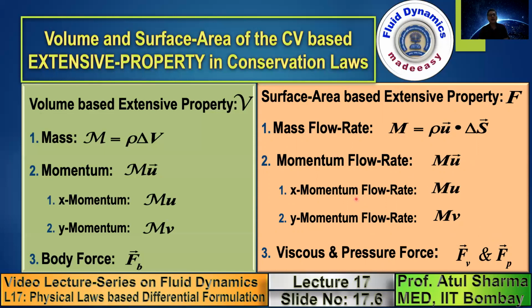So in this slide, I have shown you the extensive properties that you encounter while applying the conservation law. This is the volume-based extensive property, and this is the surface area based extensive property. Now, if you divide the volume-based extensive property by volume, you get a variable which is independent of volume. Similarly, if you divide the surface area based extensive property by surface area, you get an intensive property. So in the next slide, I will show you the intensive properties obtained by dividing by volume and by surface area.